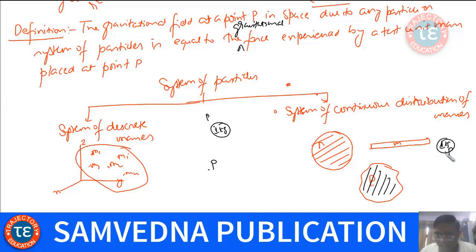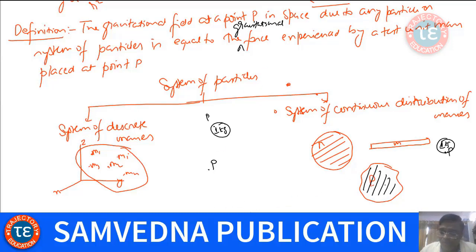You place 1 kg there and calculate the force experienced by this 1 kg mass. That would be the gravitational field due to this system of particles. So if you are given any system of masses, and you want to find field at point P, you just place 1 kg mass there and calculate the force experienced by it, and that is going to give you the gravitational field due to that system.